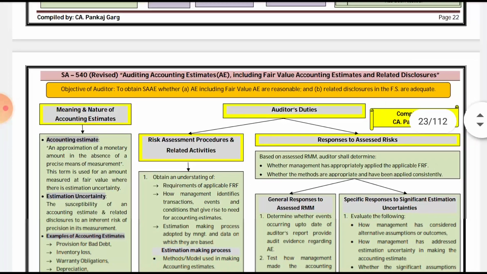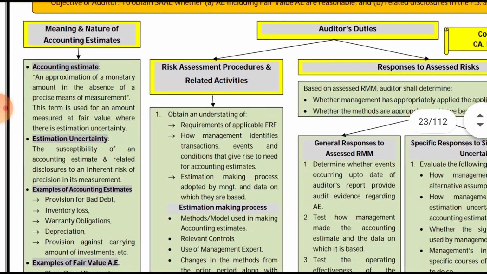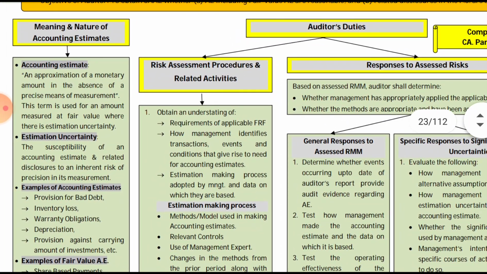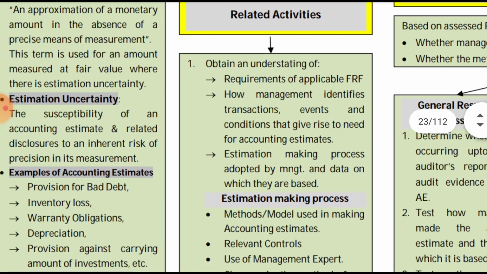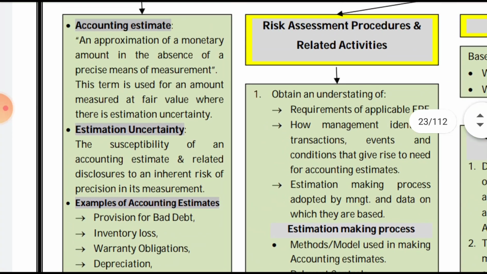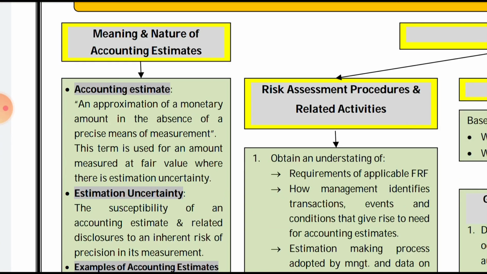Then it has been divided into two parts: first, the meaning and nature of accounting estimates, and second, the auditor's duty. First, accounting estimates. An accounting estimate is an approximation of a monetary amount in the absence of a precise means of measurement. This term is used for an amount measured at fair value where there is estimation uncertainty.